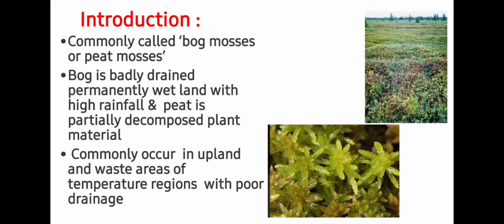Students, the members of Sphagnales are commonly called bog mosses or peat mosses because they produce peat. Bog is a poorly drained permanently wetland with high rainfall and peat is partially decomposed plant material. As Sphagnales are found in boggy habitats, they are known as bog mosses and they yield peat, that's why we call them peat mosses. They are common in upland and waste areas of temperate regions with poor drainage.